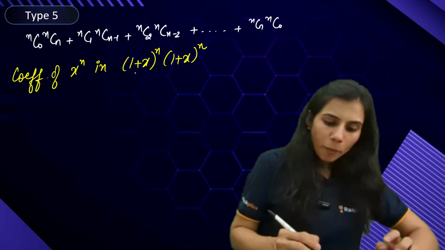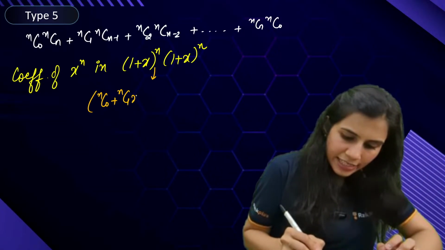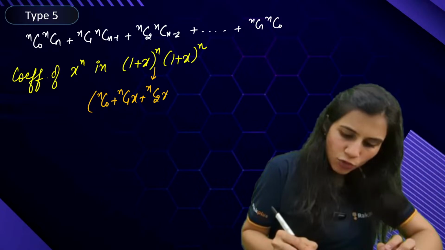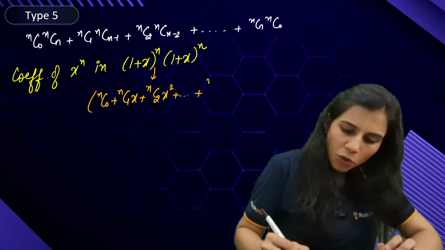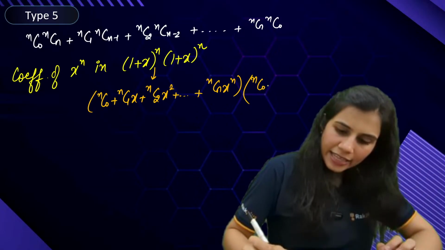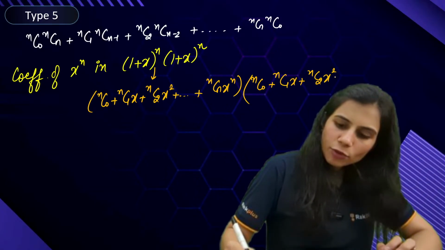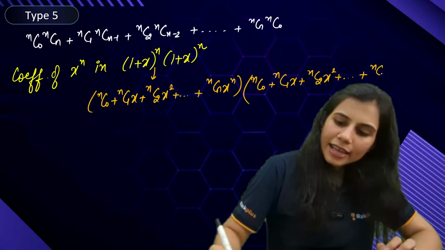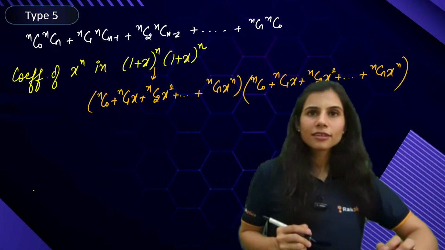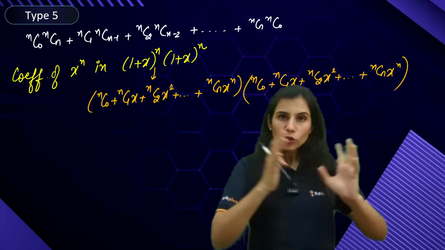Because the moment you open this expansion, what will you get? NC0 plus NC1x plus NC2x square plus and so on, NCN x to the power n, multiplied with the same expansion. NC0 plus NC1x plus NC2x square plus and so on, NCN x to the power n. If I want the coefficient of x to the power n, what all do I have to multiply?